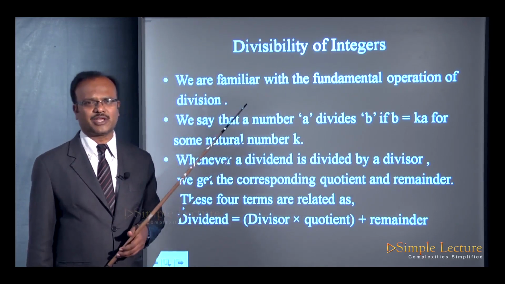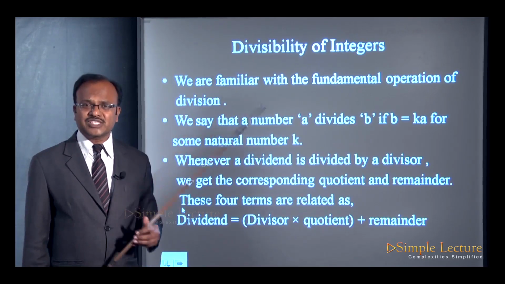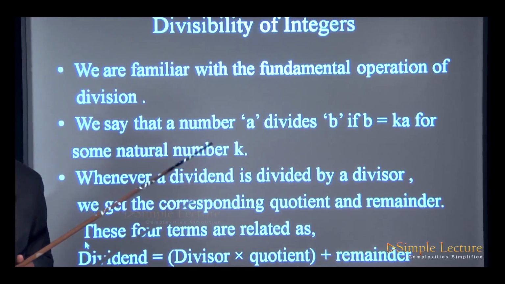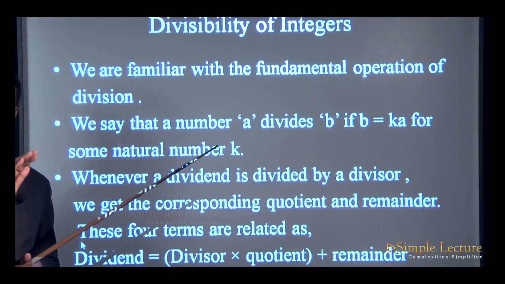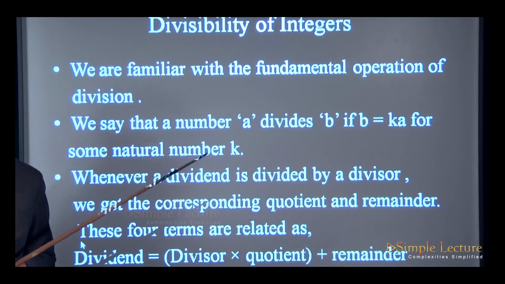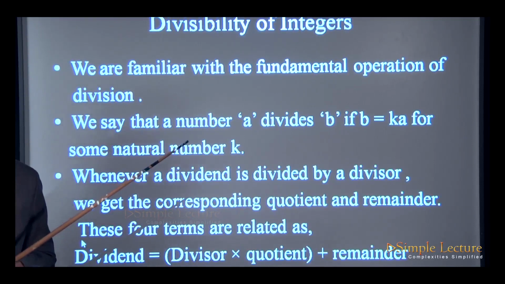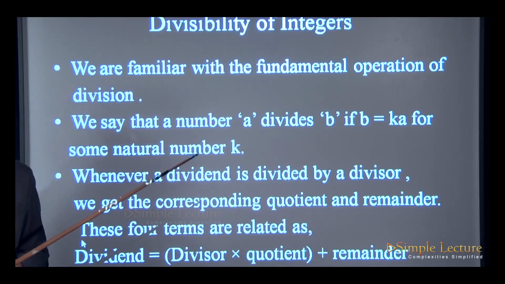Now we say one number divides another number if there exists a third number such that the second number is equal to the product of the third number and the first number. For example, 3 divides 6. So 3 can divide 6 if and only if there is another number 2 such that 6 can be written as 2 into 3, correct?